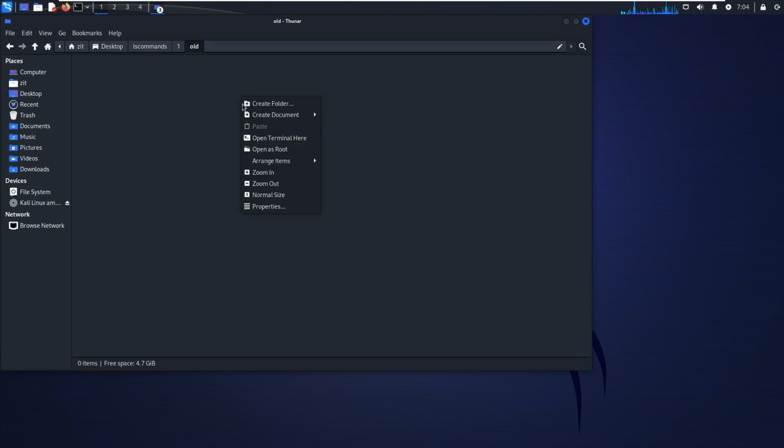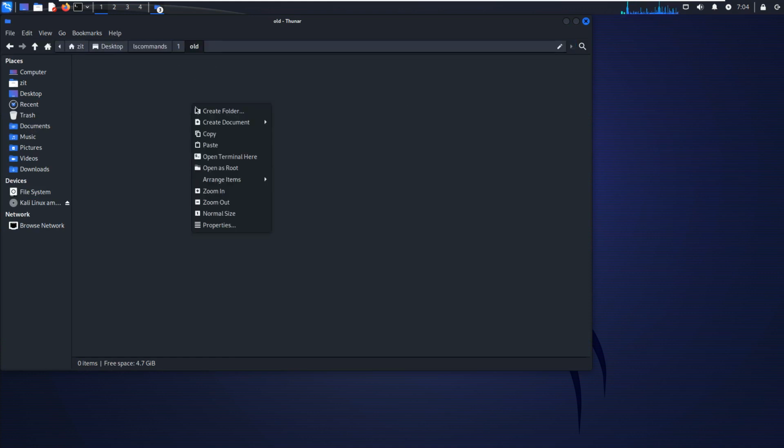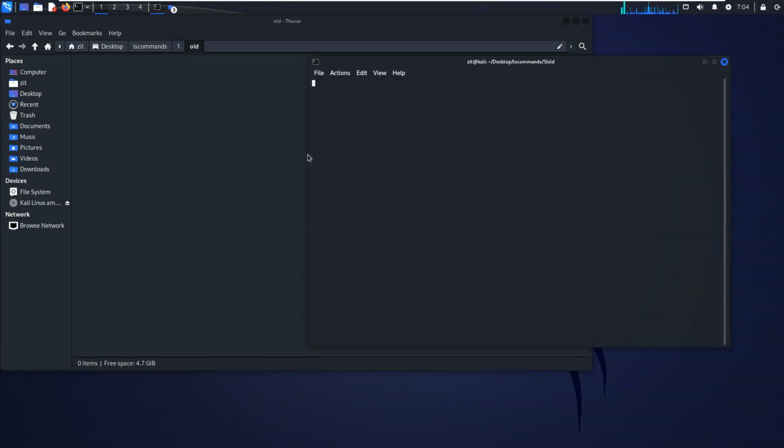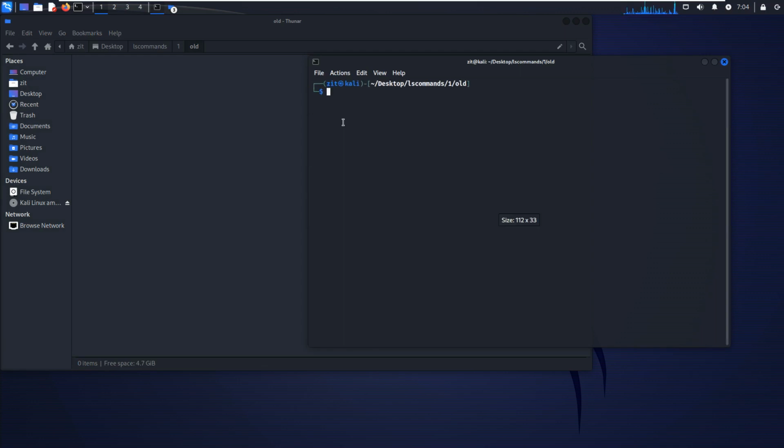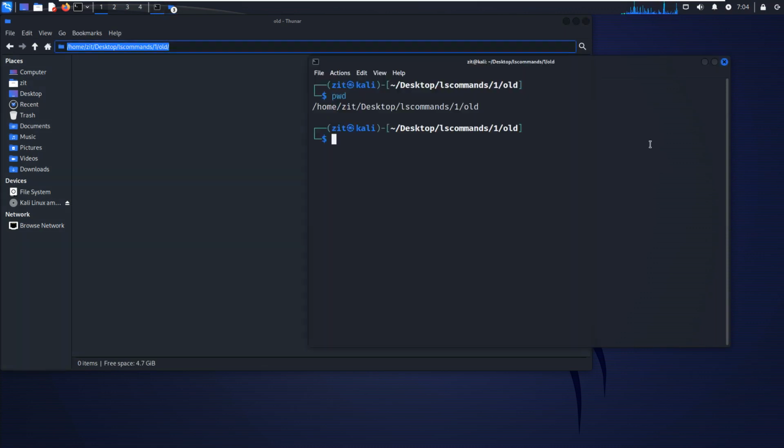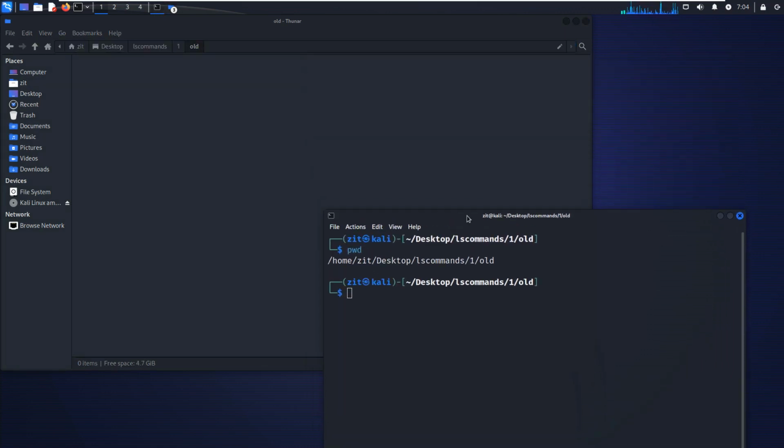Just to show you, first see the path. We are here. If you want to see the path, open the terminal from this place or press the F4 button. I will zoom it a little for you. Now press pwd, print working directory, and see this path.